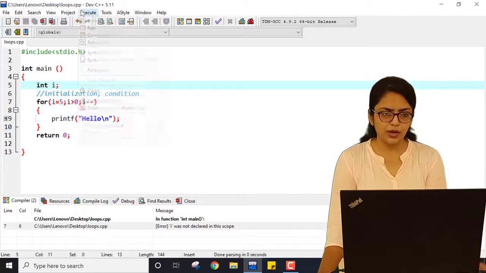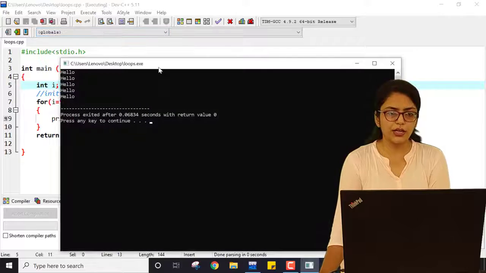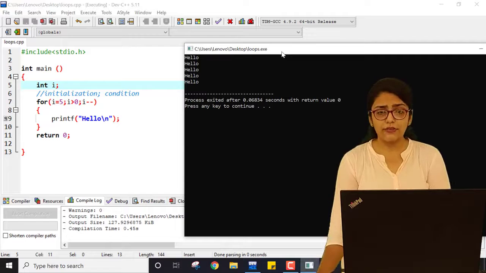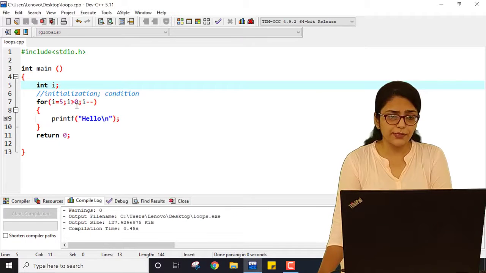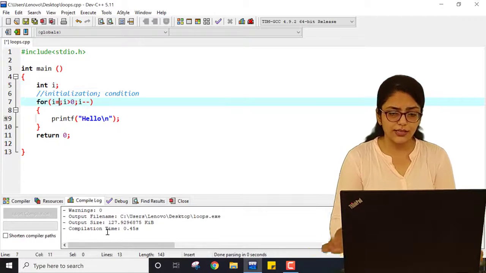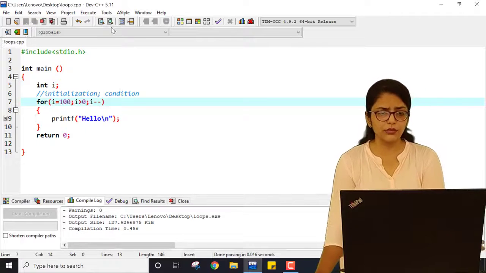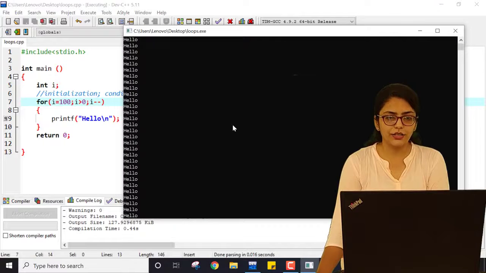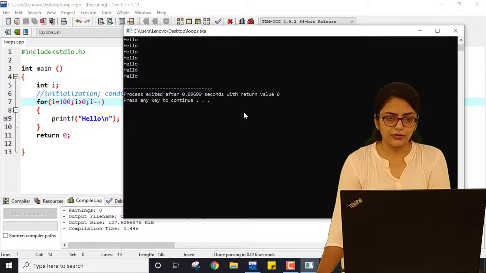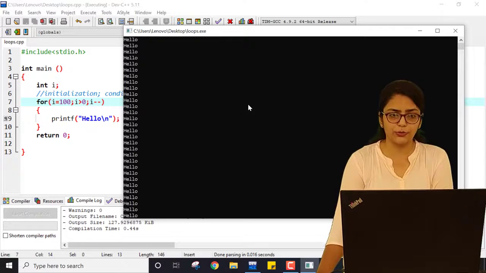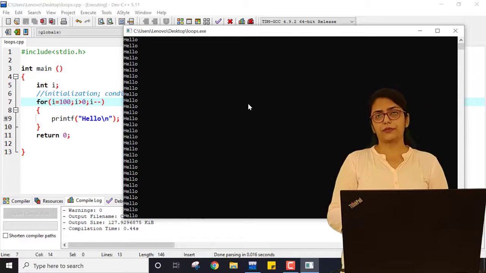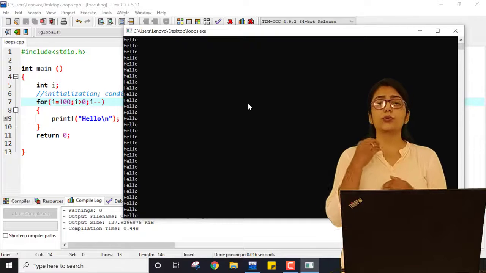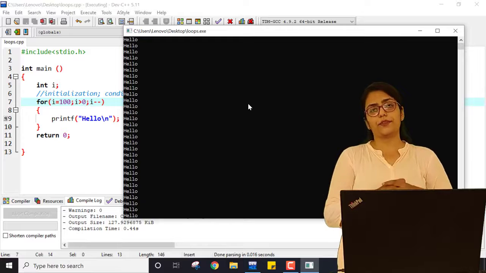If I just save this program, compile it and run it, you can see hello is printed 5 times. So see how small the code is. Even if you want to print it 100 times, you just need to change 5 to 100 over here. Just save the program, compile it and run it. See, this is printed 100 times. I know this is the partial screen, but you can see this is printed 100 times. So how much simpler loops make our code. Loops make our code so simple, optimized and efficient.